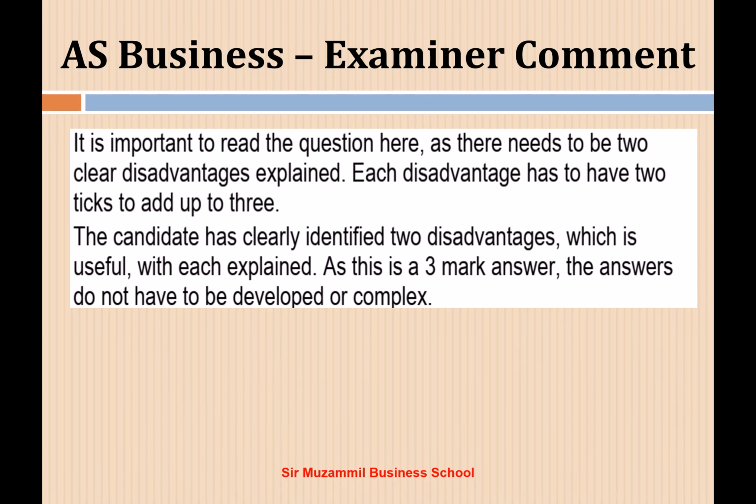So this is the examiner's remarks about this answer. It is important to read the question here, as there need to be two clear disadvantages explained. Each disadvantage has to have two ticks to add up to 3. Cambridge will tick the answer, and if there are at least 3 ticks in the answer, then you will get full marks. Then the candidate has clearly identified two disadvantages, which is useful with each explained. As this is a 3-mark answer, the answer does not have to be developed or complex.